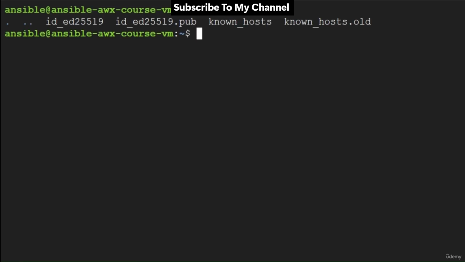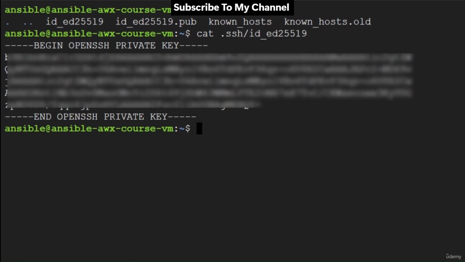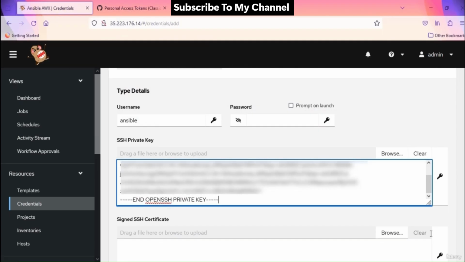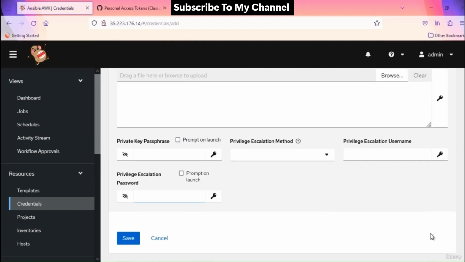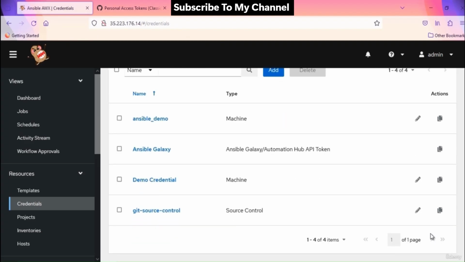We created the key for the Ansible user and copied it to the host machines. We need this private key. So copy this full key from here and paste it in the AWX private key field. Need to give privilege escalation, so set it to sudo here. Now save the changes. I already created this Ansible demo credentials for SSH connectivity. I have this Git source control credential to use in the project and Ansible demo credentials to use in the template. So now I have all the things to execute the task on host machines.